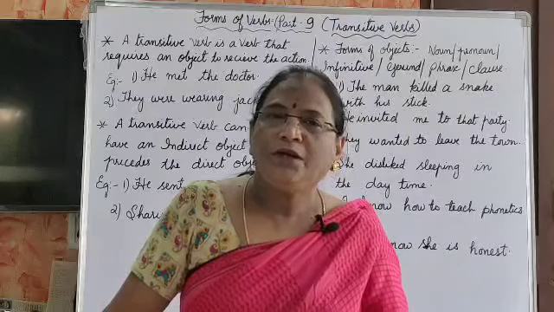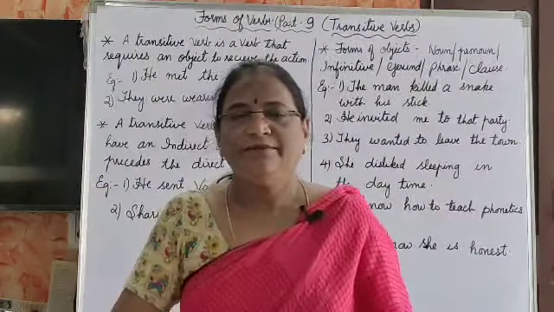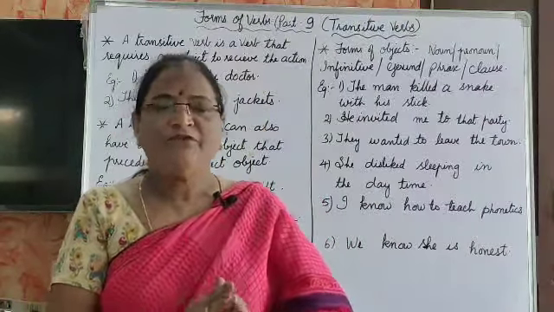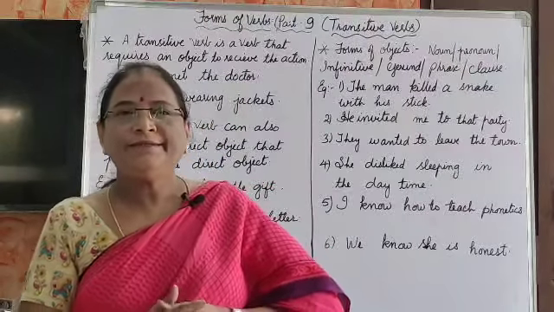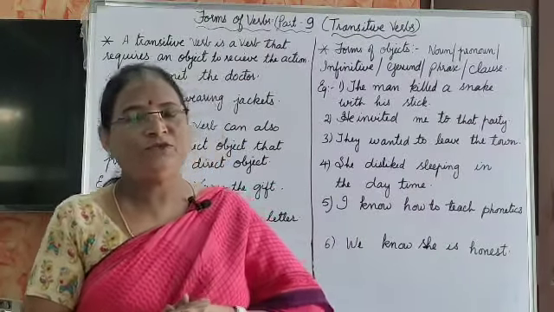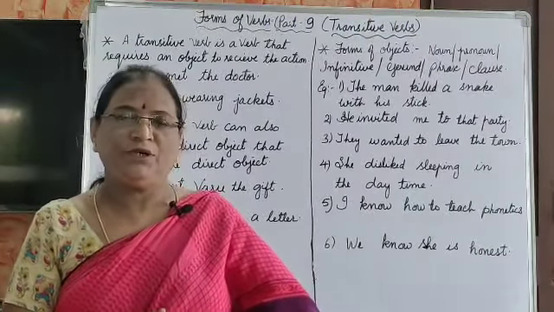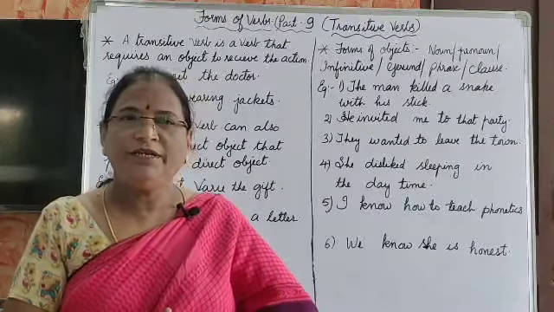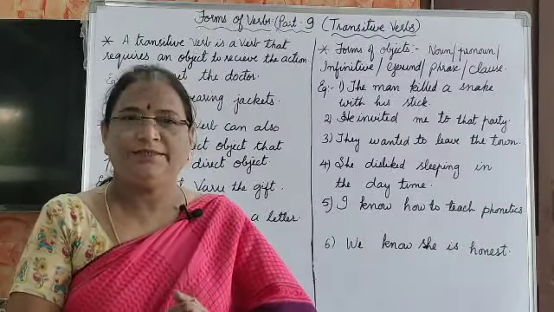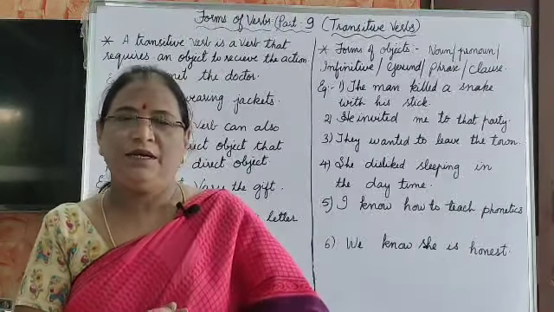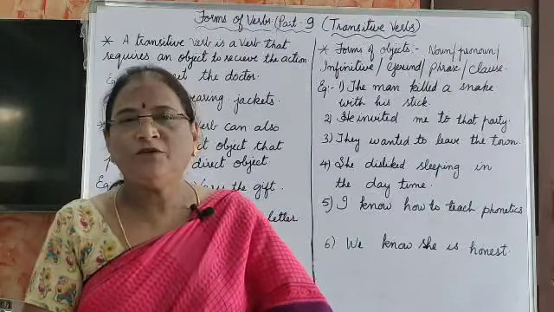They may have a direct object, and sometimes they can have a direct object and also an indirect object. Some sentences have only a direct object, whereas some sentences may take a direct object and an indirect object. As you all know, a transitive verb without an object does not have complete sense. So to form a meaningful sentence, we need an object for the transitive verb, and that object may be in different forms. It should not be only a noun or pronoun. The forms of objects are of different types.